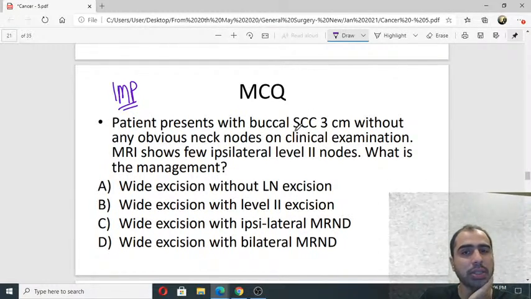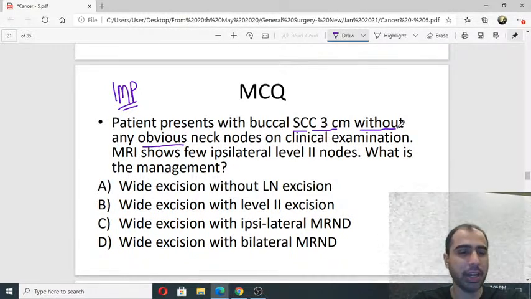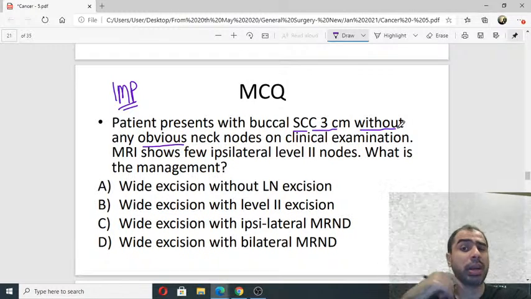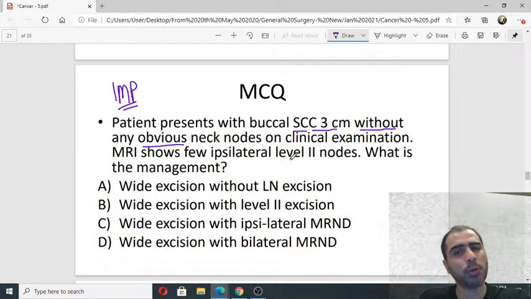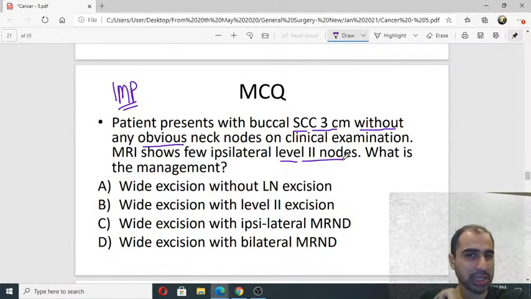So there is a buccal squamous cell carcinoma, 3 centimeters, without obvious neck nodes. So when I do the clinical examination, I can't feel any node. But I do MRI, I see a few ipsilateral level 2 nodes. PET scan otherwise is normal. There are no distant metastases. I decide to go with surgery.